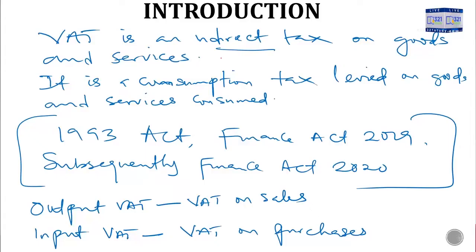So that is it about what VAT is. It is an indirect tax on goods and services. It is also a consumption tax levied on what? Goods and services consumed. And we talk of the enabling Value-Added Tax Act 1993 as amended, and we have Finance Act 2019 and subsequently 2020 as amended.